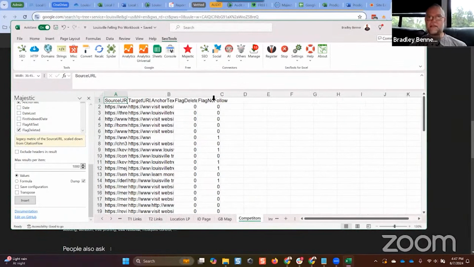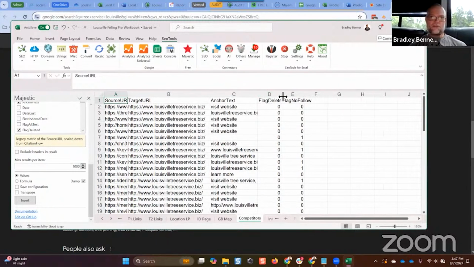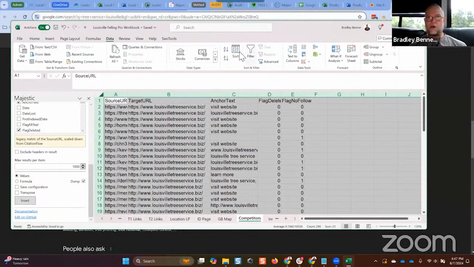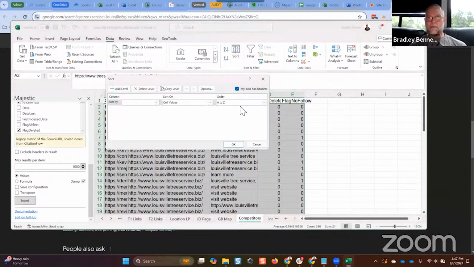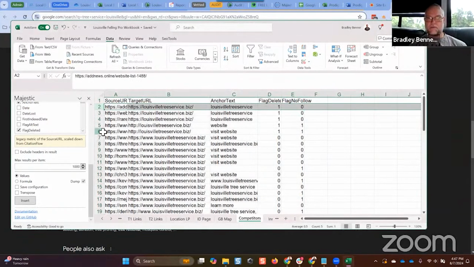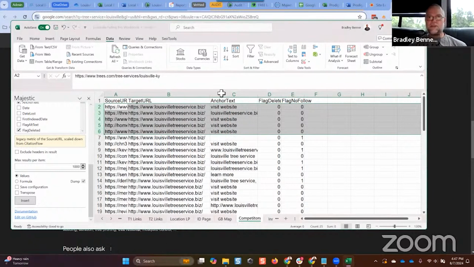What I then do is classify this. First of all, you can see flag deleted, flag no follows. So I'm going to click to select all, go back to data, go to sort, and I want to sort with my data has headers, by flag deleted, largest to smallest, because if it has a 1 in that cell under flag deleted, that means it's deleted. If it has a 0, it means it's not deleted. So I'm going to do largest to smallest, and then I can eliminate these links from my analysis right off the bat, because I know that those are deleted.